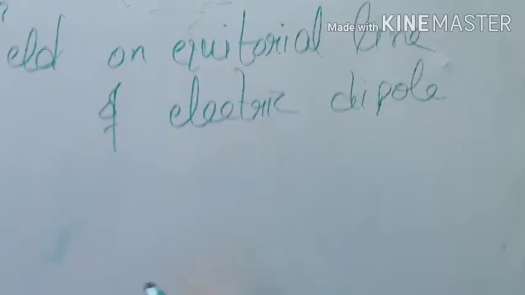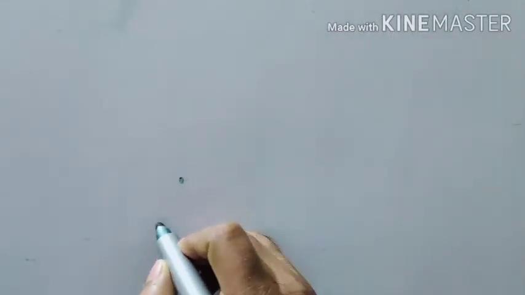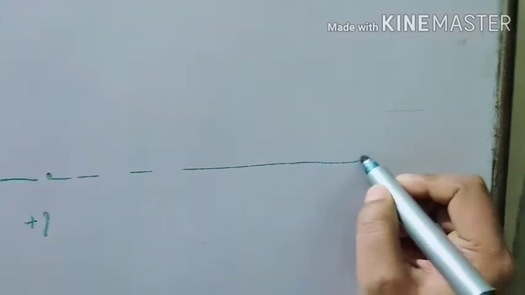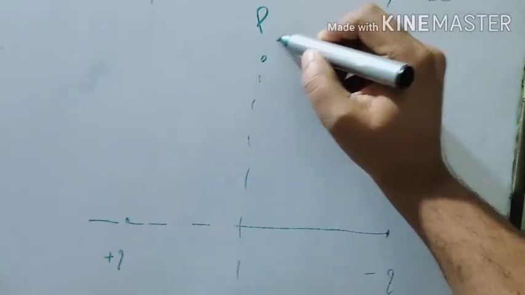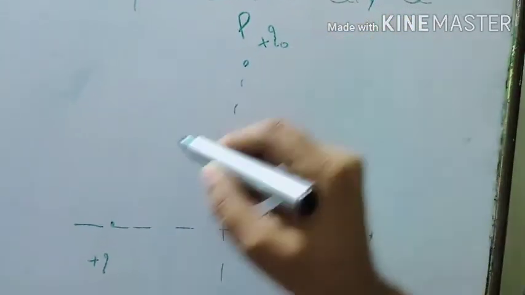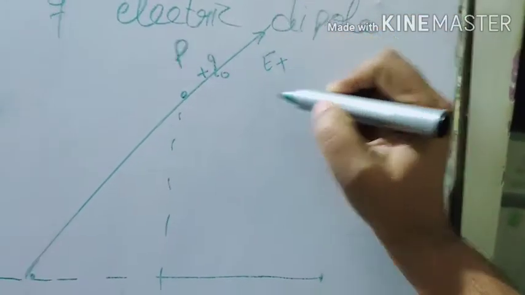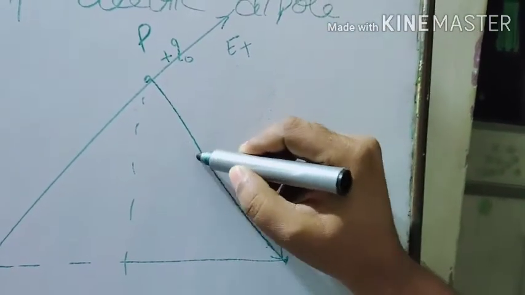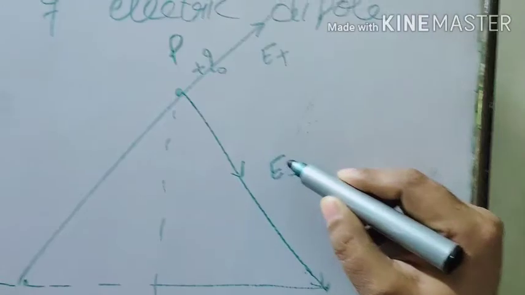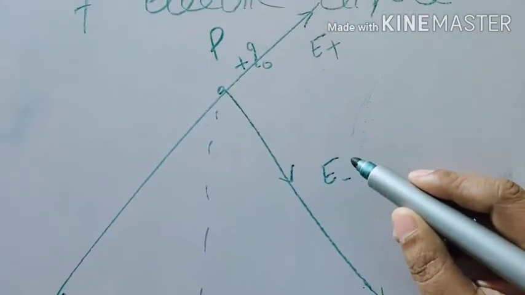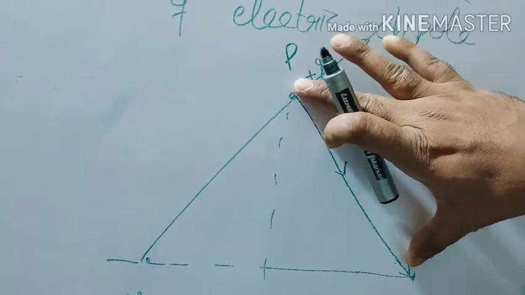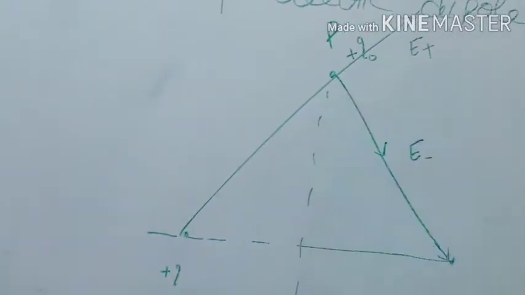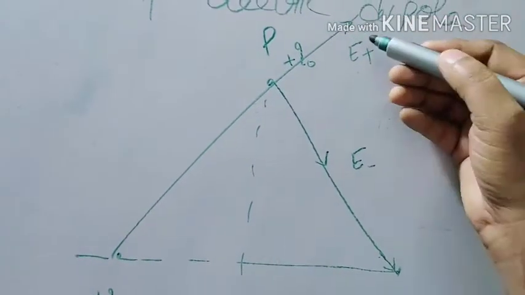Okay, come to the next point now. Electric field on equatorial line of electric dipole. I have told you earlier, this is positive charge, this is negative charge, and suppose I want to find the electric field on this line, this is equatorial. I have to put a positive charge, which is the test charge. This will repel it, E positive, and this will attract it, E negative. In magnitude, these two electric fields are equal. Why are they equal? Because this distance and this distance are equal, so they are equal in magnitude.